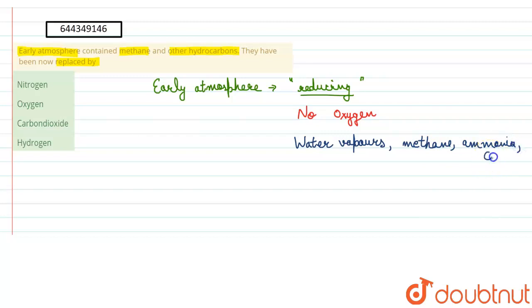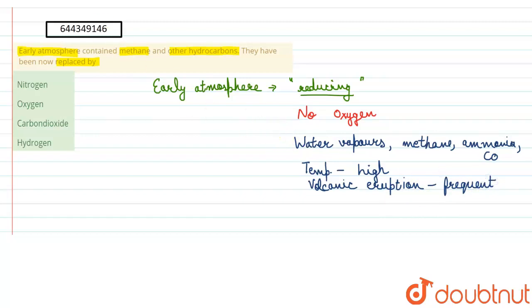and carbon monoxide, right? And the temperature was high and the volcanic eruptions were frequent. Volcanic eruptions, they were very frequent.